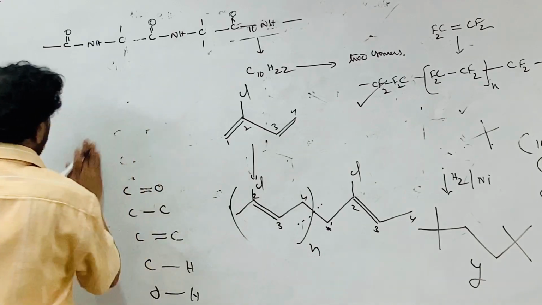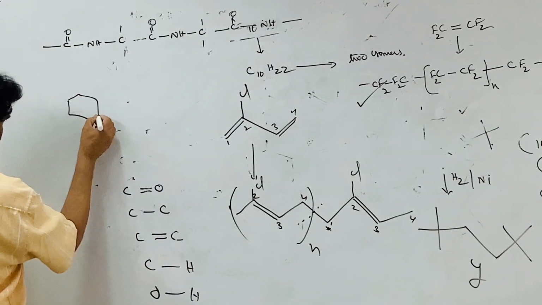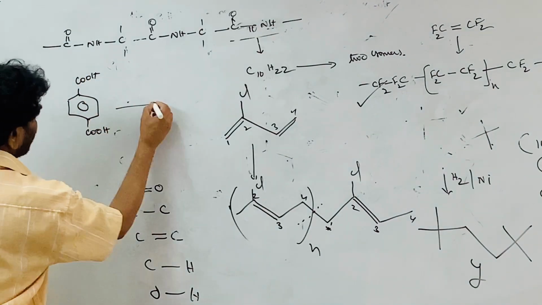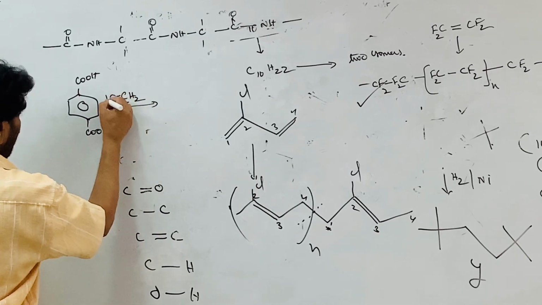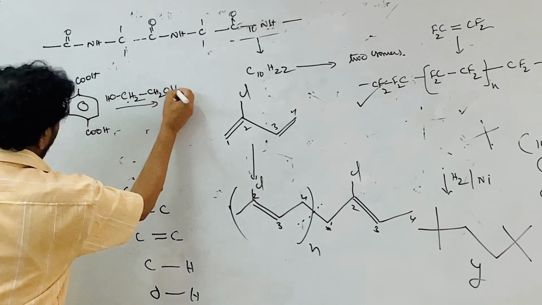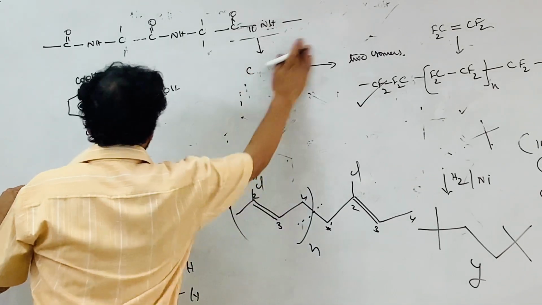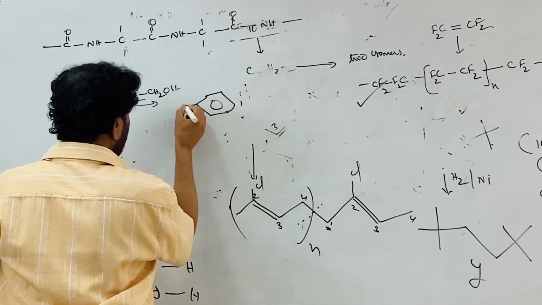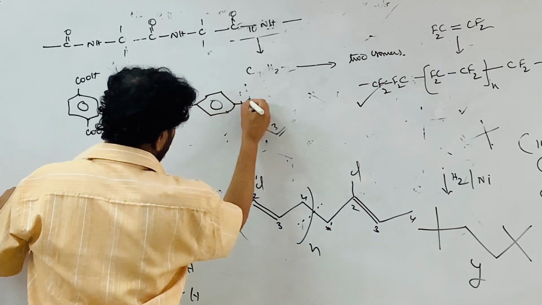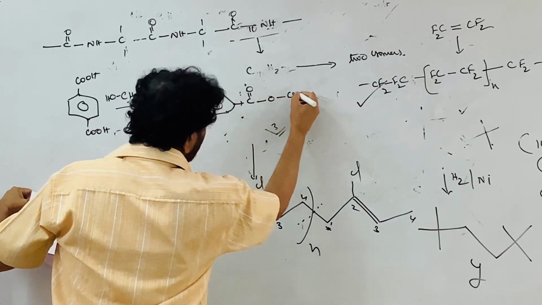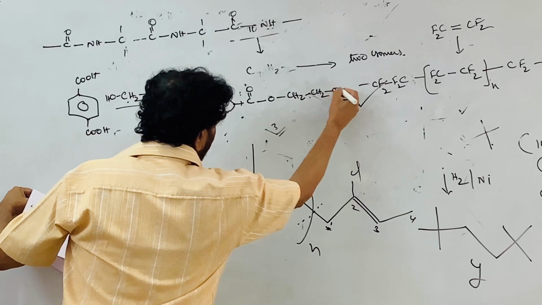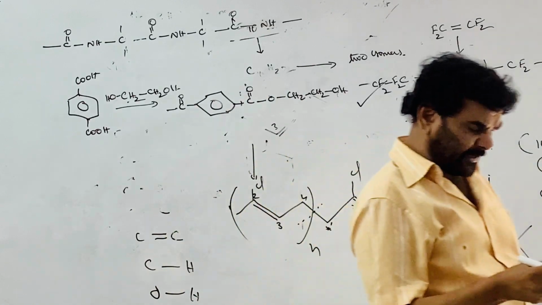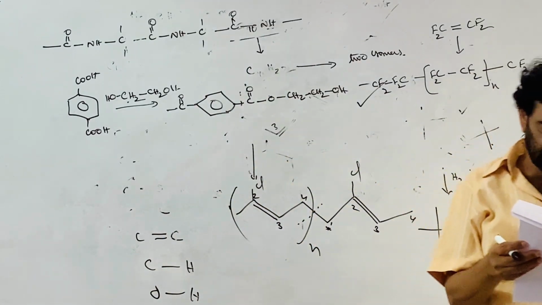Terylene is the polymer of terephthalic acid, or its ester, and ethylene glycol. The acid or its ester is taken, and this gives C double bond O, esterification, CH2, CH2, OH like this. It is repeated again and again. It is correctly represented. So 3 is correct. 1 is correct, 3 is correct.